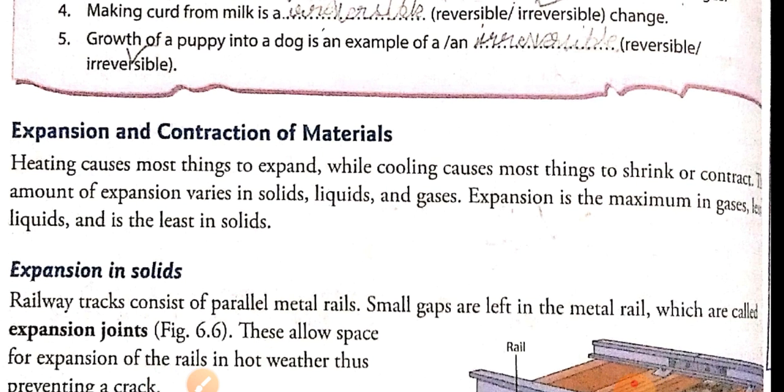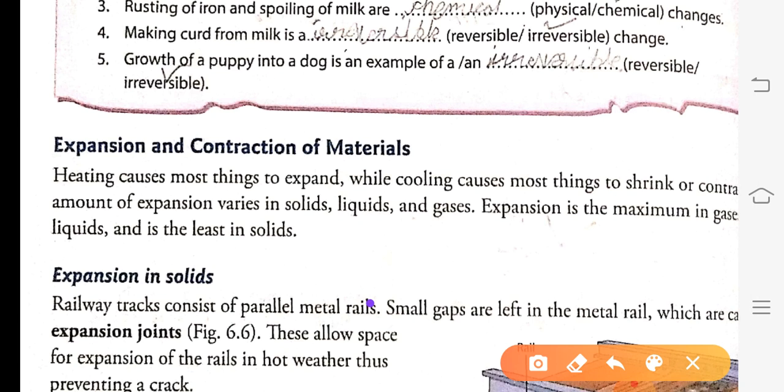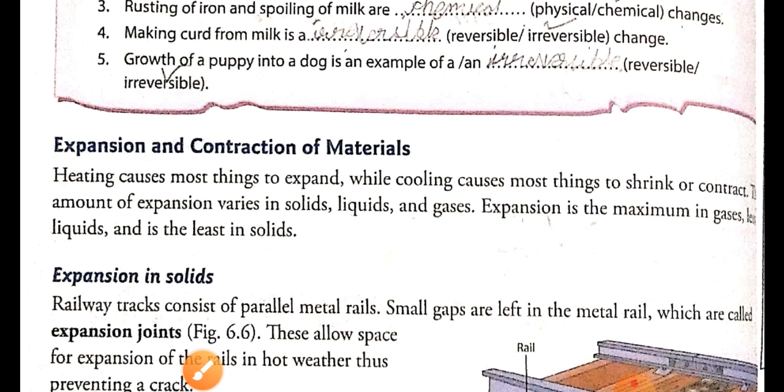Now we will see our new topic, expansion and contraction. What is meant by expansion? Expansion means to elongate, to expand, whereas contraction means to squeeze, to contract. The process of expanding of an object is known as expansion. So why is expansion caused? Expansion of most things is caused due to heating.